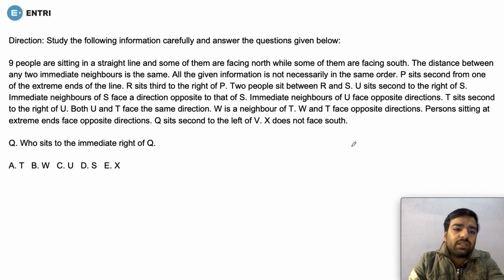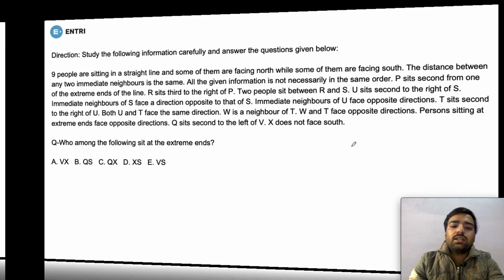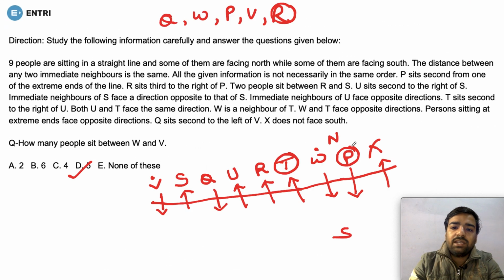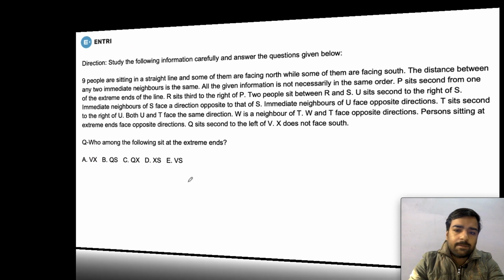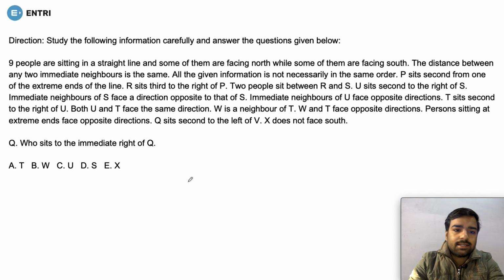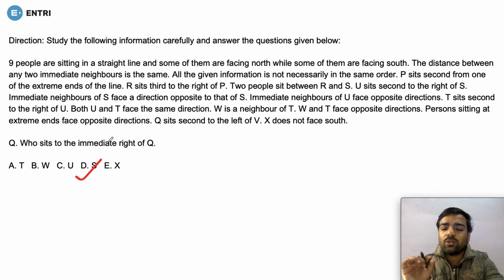Now, if we move with this question, who sits immediate right of Q? With the same diagram, you can find it out. You would have to face south direction and look at the immediate right of Q. So immediate right of Q is S. Fine. So let's check which is the option, that is S. Option number D is correct. So as you can see, it was a very simple question. The only thing was that you had to make the correct diagram for the same, isn't it?